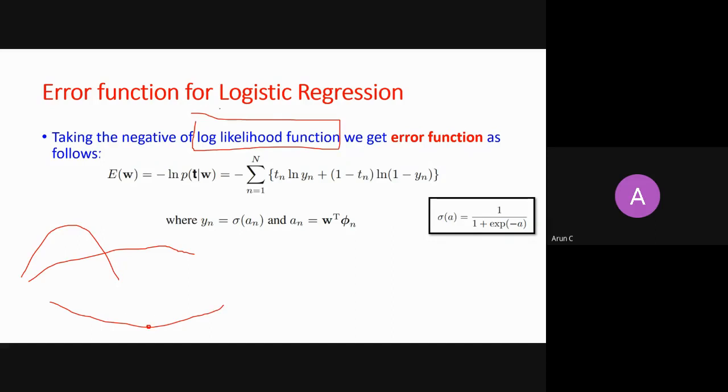So this is how you take a negative. Anytime you want to create an error function, just take my words. Anytime you want to create an error function, whether it's deep learning or machine learning, you calculate a likelihood function, right? And you take a negative log of it. It is always an error function. And you can minimize it, even in deep learning, right? So you just take a negative of it and minimize it.